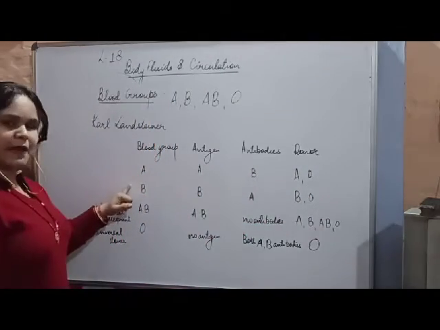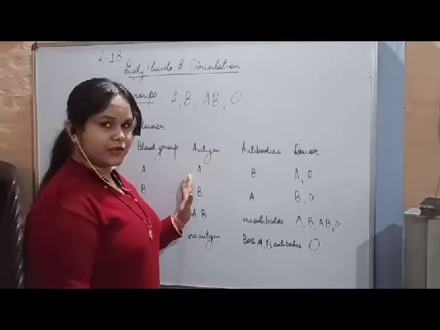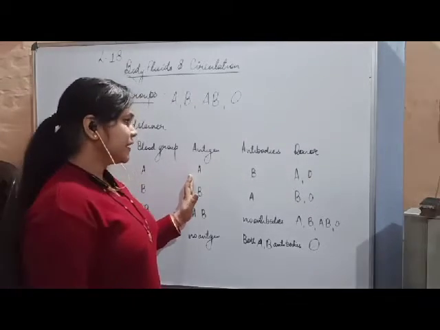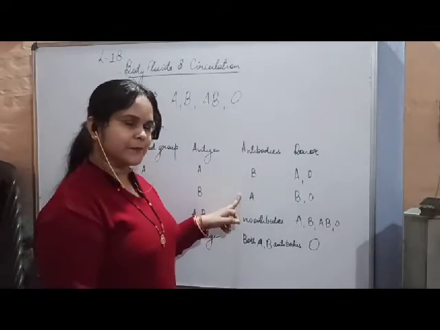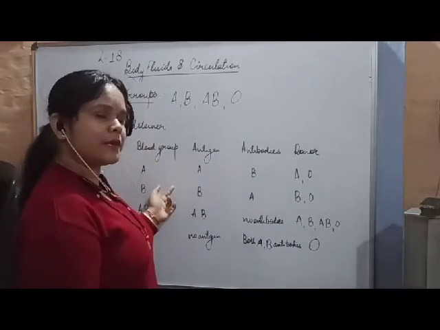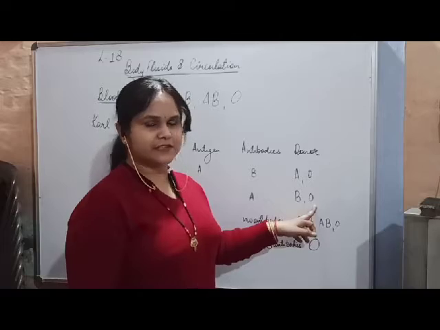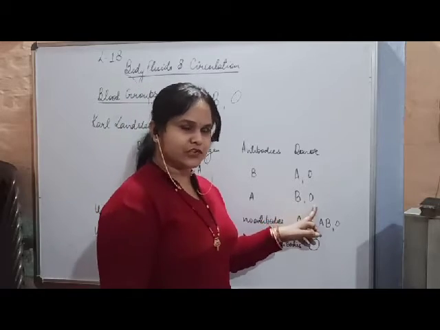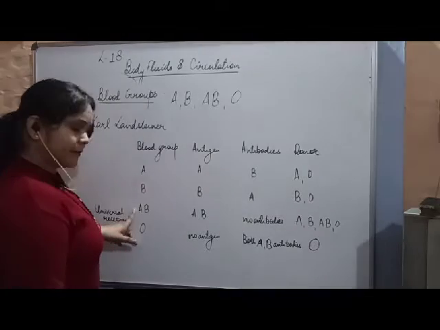Next, B blood group. B blood group people will have B antigen on their RBC structure, and they will have A antibodies in their plasma. Now, who are the donors who can donate blood to B? They are the B blood group, and obviously O, as it does not have any kind of antigen.